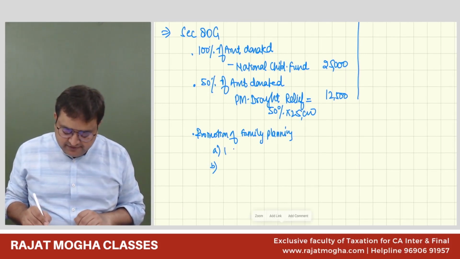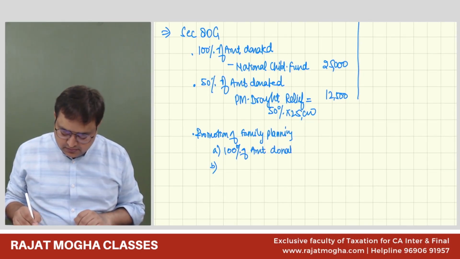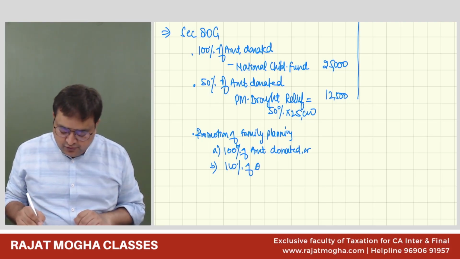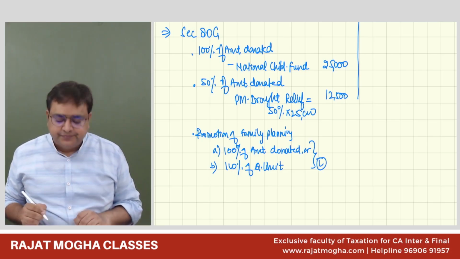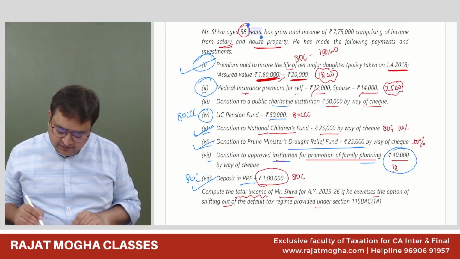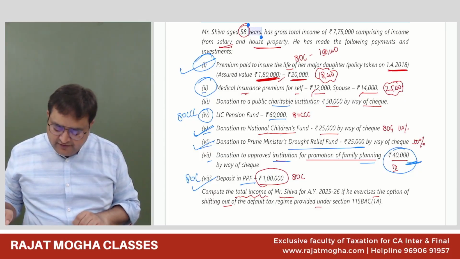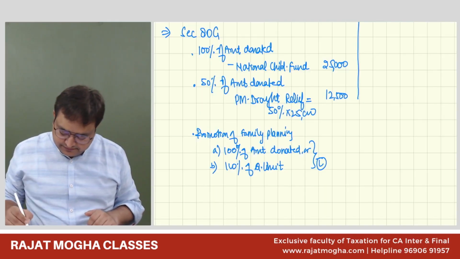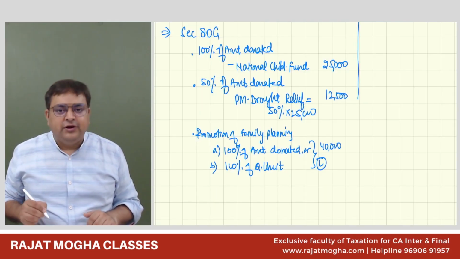A is 100% of amount donated, or B is 100% of qualifying limit, whichever is lower. So what is 100% of the amount donated? We have donated 40,000. So 100% of 40,000 is 40,000 only. Then 100% of the qualifying limit.